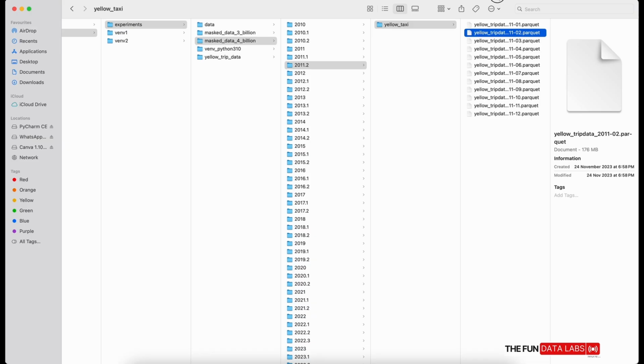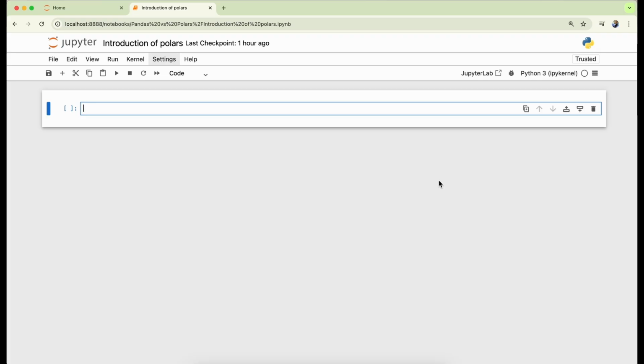It is always good to go with the maximum size of data set which we can use on a normal size laptop with our library, so we don't need to scale the hardware infrastructure. For Polars basics, we need to learn the basics of Polars. We will go with the basic syntax for this library, and then we will move our analysis to billions of records. Let's go to our first cell.